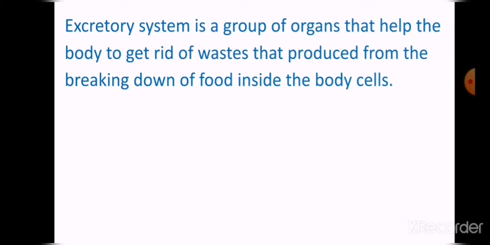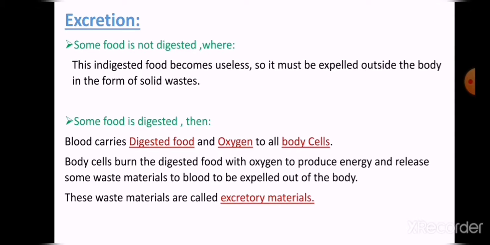So there are some wastes that come after the reaction between the food and the oxygen inside the body cells. So these wastes get rid of, or are excreted, or come out outside your body by the excretory system. So what does it mean by excretion?